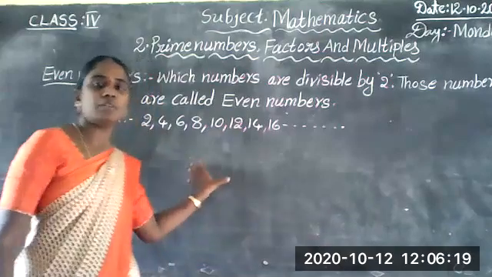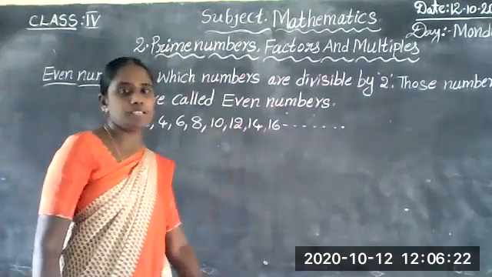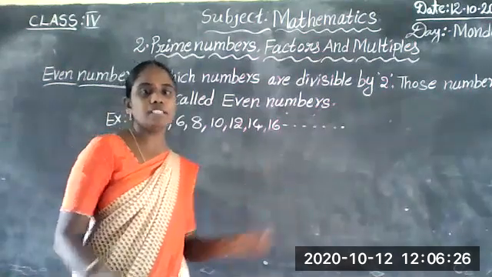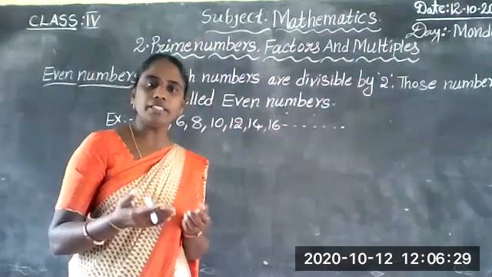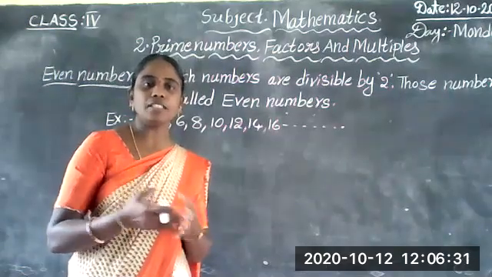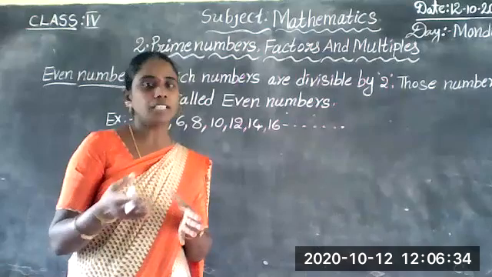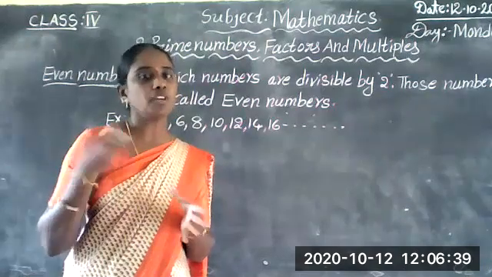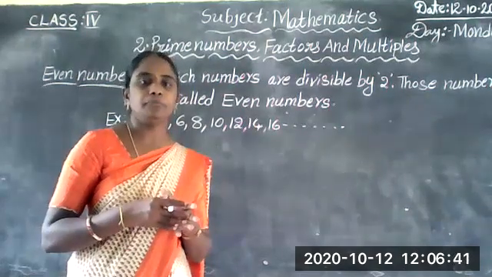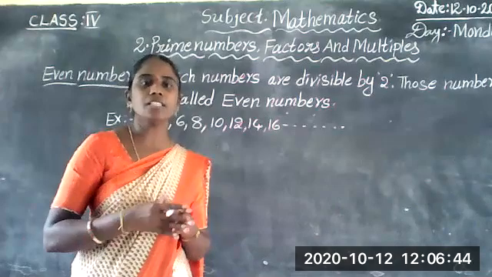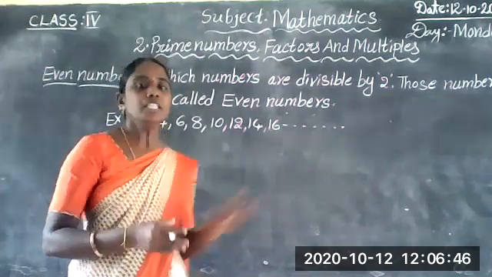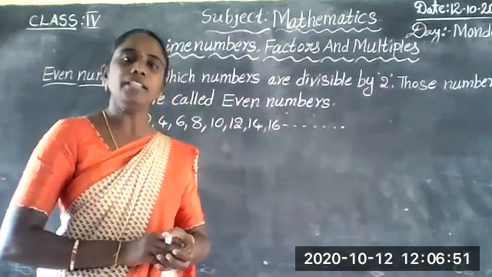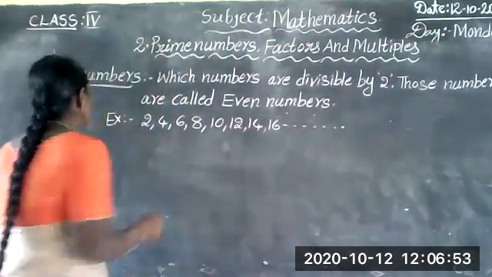Which numbers are divisible by 2? Those numbers are called even numbers. 2, 4, 6, 8, 10, 12, 14, 16, 18, 20, 22, 24, 26, 28, 30, 32, 34, 36, 38, 40, 42, 44, 46, 48, 50. Like these, numbers are called even numbers. These even numbers are exactly divisible by 2.